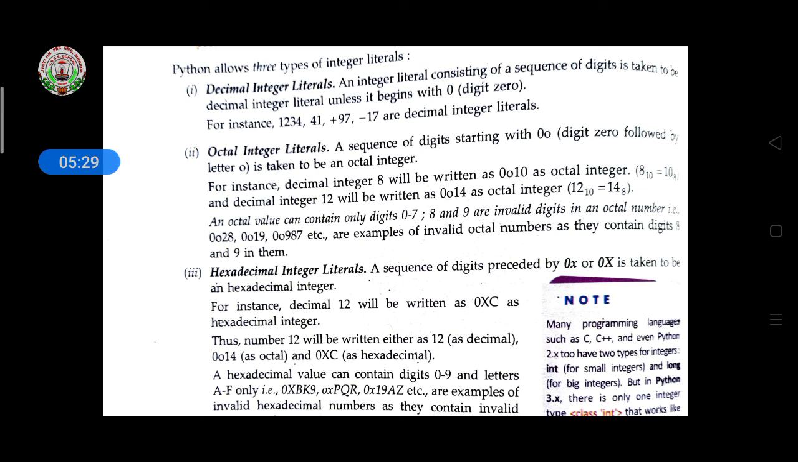8 will be written as 0o10, octal of 8 to the power 10. It will be typed like this: 0o10 equals 8. Like this, it forms an octal number, octal integer literals.